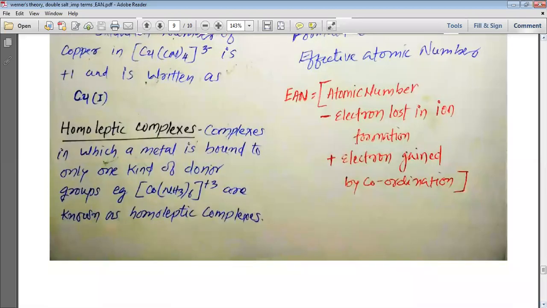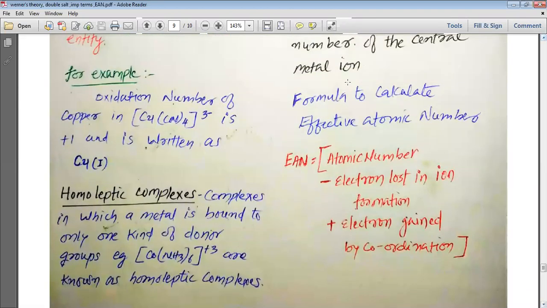Now we have a formula to calculate the effective atomic number. EAN is equal to atomic number minus electrons lost in ion formation plus electrons gained by coordination.